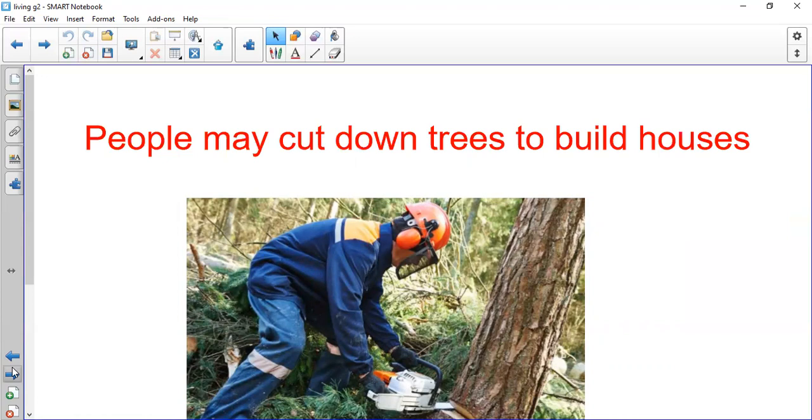You need the plants, you need these trees, because the trees or the plants take in dangerous gases like carbon dioxide and give us oxygen. So it protects you. How can you cut it? Are you cutting it because you want to build a house? You don't think about what will happen later? So this is the first thing, that people cut down trees to build houses.